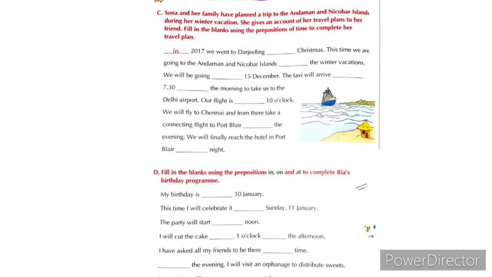The taxi will arrive at 7:30 in the morning to take us to the Delhi airport. Our flight is at 10 o'clock. We will fly to Chennai and from there take a connecting flight to Port Blair. In the evening, we will finally reach the hotel in Port Blair at night.